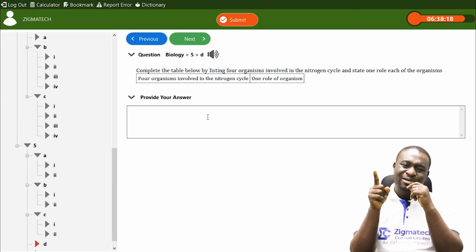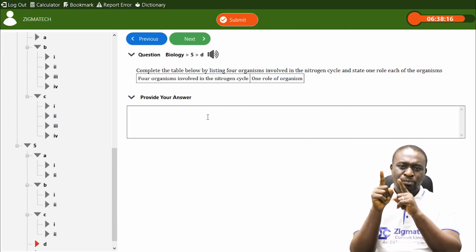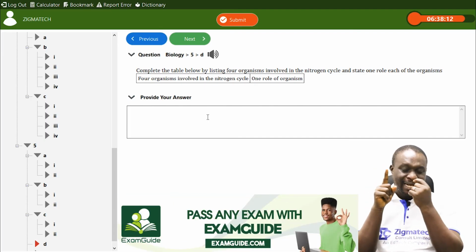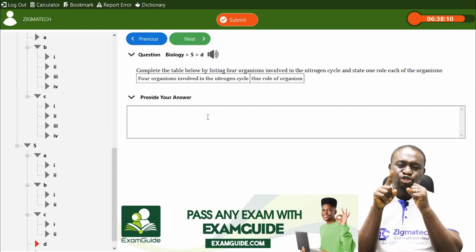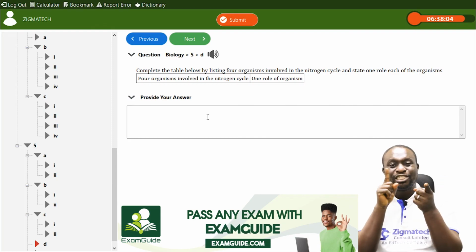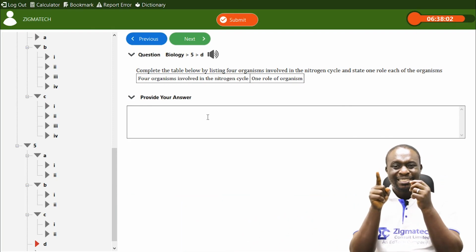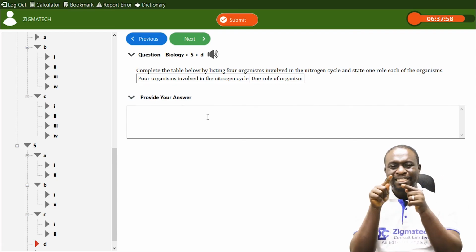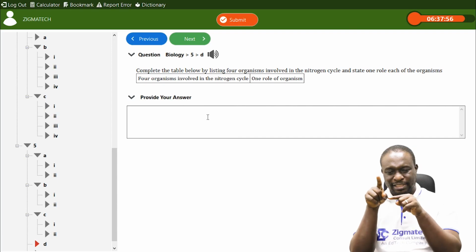And then we also have Nitrobacter. That's number 5. Now, what is the function of Nitrobacter? Nitrobacter plays the role of converting nitrite to nitrate. Now, plants cannot make use of nitrite. What plants make use of is nitrate.